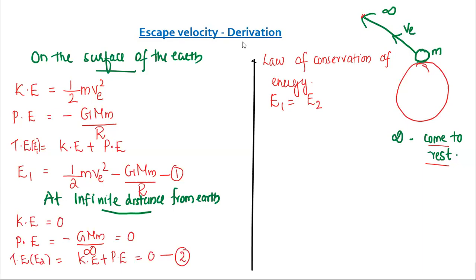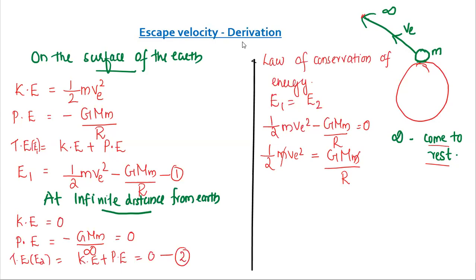So substitute the values. What is E1? Half m v square minus GMm upon r is equal to E2, which is 0. Now take minus GMm upon r to the other side. It will become plus. So half m ve square is equal to GMm upon r. Now m and m will get cancelled.